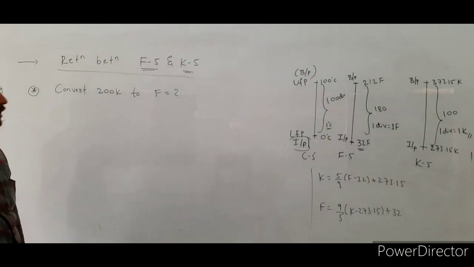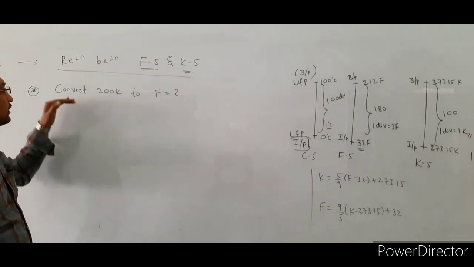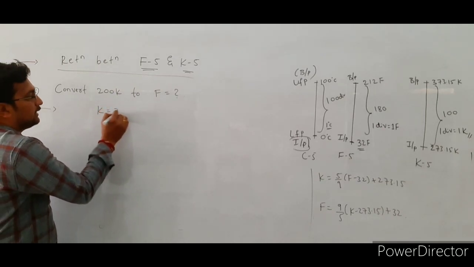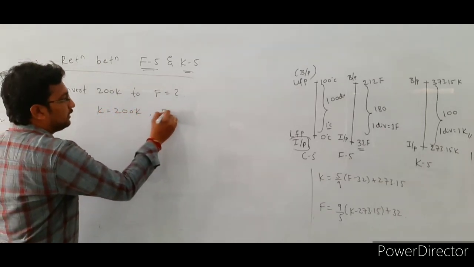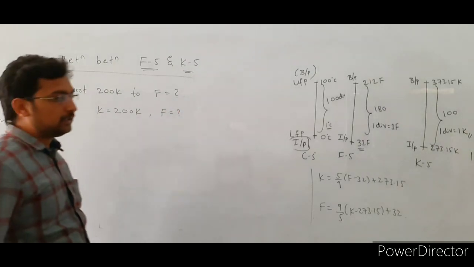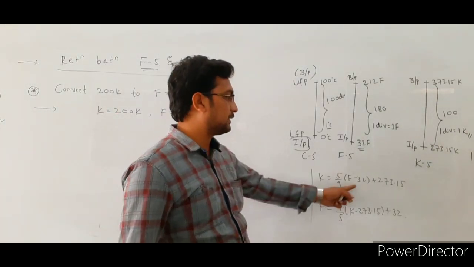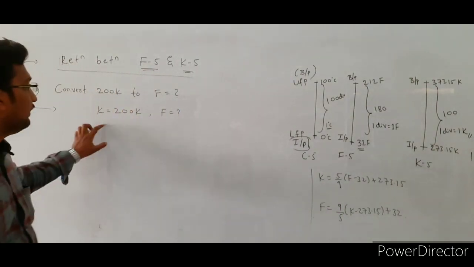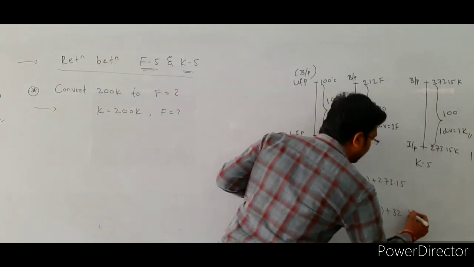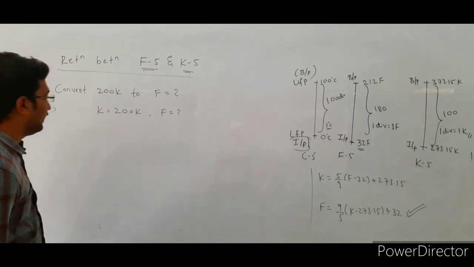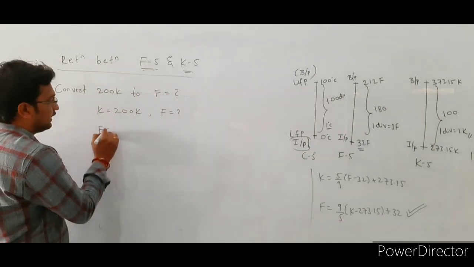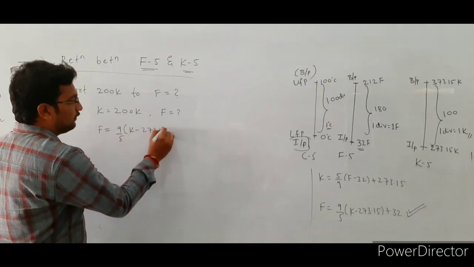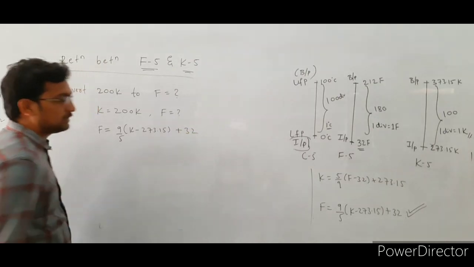Convert 200 Kelvin to Fahrenheit scale reading. Here the K value is given, that is 200 K. Convert this into Fahrenheit scale reading. Already we know the two formulas. One is the conversion of Fahrenheit scale reading to Kelvin scale, and the other is Kelvin scale reading to Fahrenheit scale reading. Here the Kelvin scale reading is given, so for that we use this formula: F is equal to 9 by 5 bracket of (K - 273.15) plus 32.